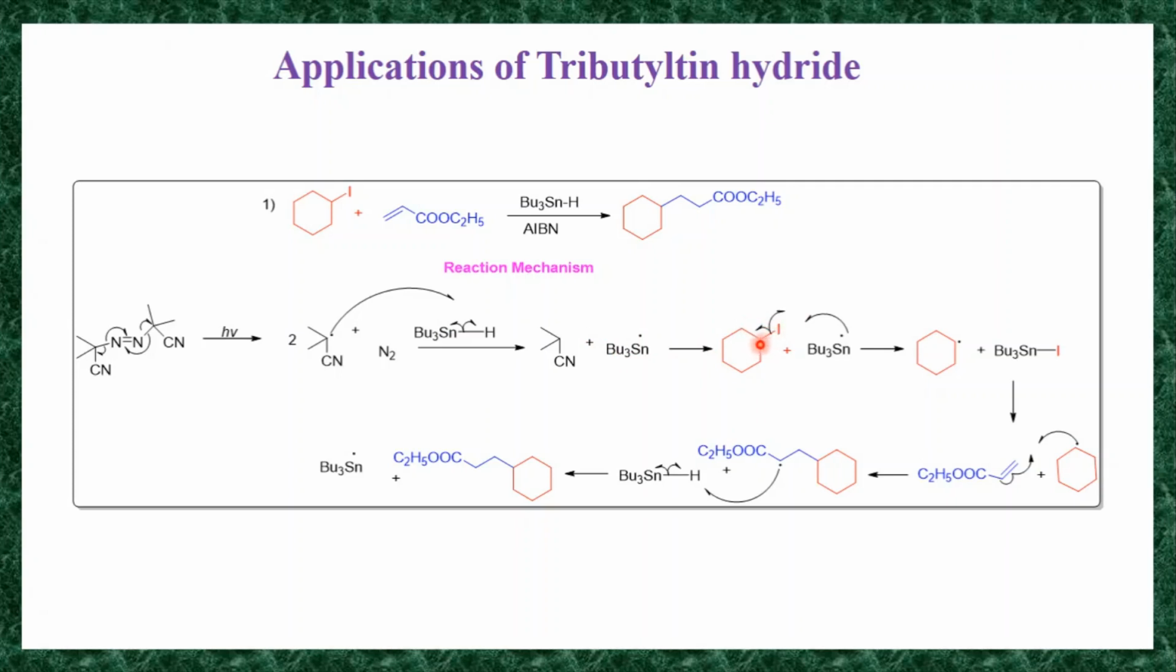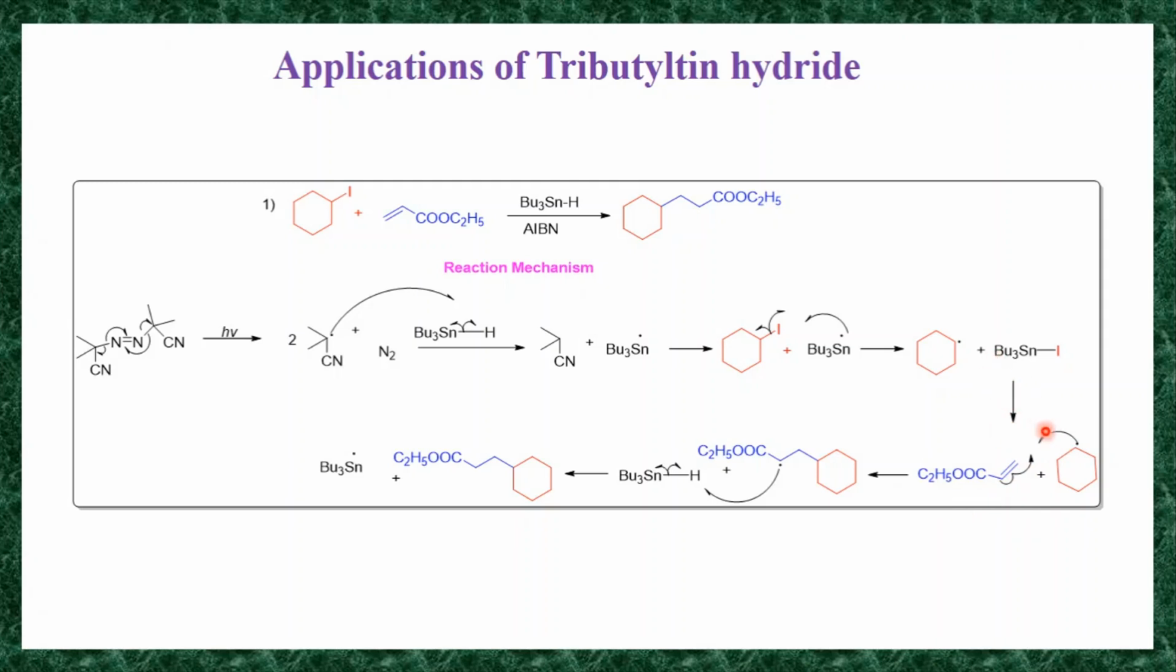So homolysis of this C–I bond, the carbon-iodide bond, takes place. It generates this cyclohexyl radical and an iodine radical. That iodine radical forms a bond with this tributyltin radical, and you will get this compound, tributyltin iodide. Then it generates this carbon radical. Now you can add this cyclohexyl radical into your alpha beta unsaturated ester.